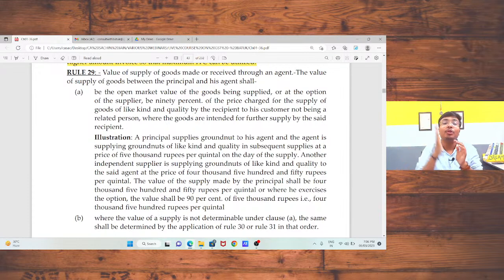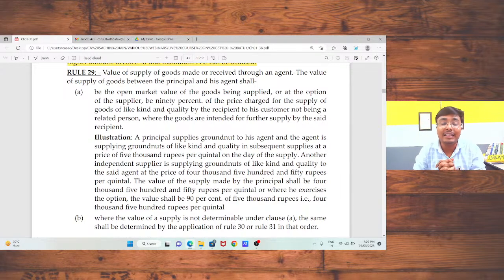After that we had discussed rule number 28, that is in case of distinct person and related person. For distinct person and related person, we had discussed that open market value will be your value of supply. If open market value is not available, in that case like kind, like quality, like quantity. इसी के साथ we had also discussed that if I am going to supply that particular product and my branch is going to further supply that, in that case the further supply price multiplied by 90% we can take as my value of supply. That is what rule number 28 says.